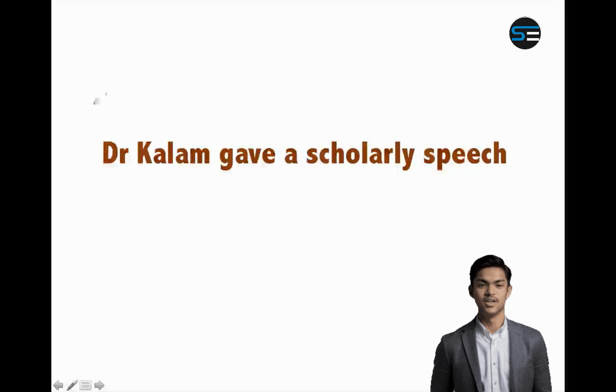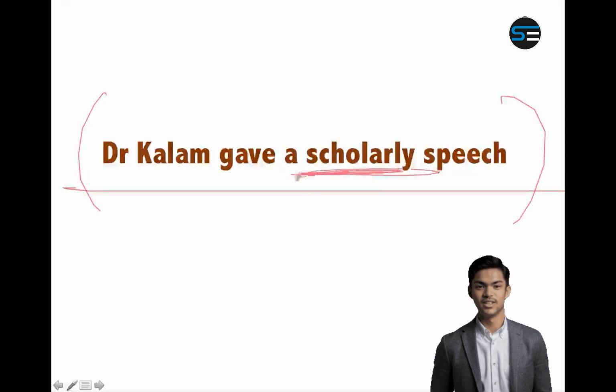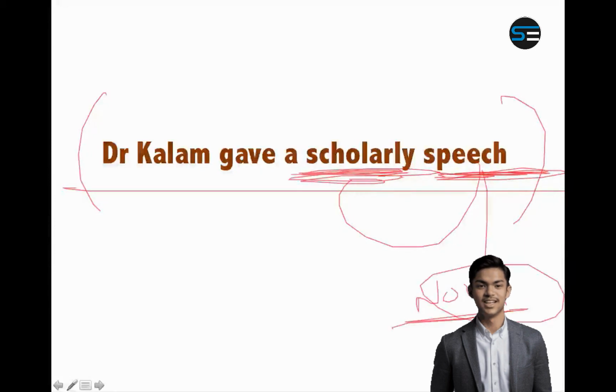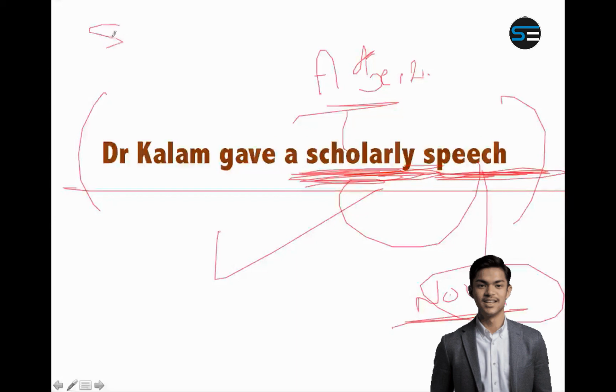Similarly, Dr. Kalam gave a scholarly speech. Is this correct? Now here this word is modifying speech. What kind of speech? Scholarly. And what is speech? Speech is a noun because it is a thing. Person, place, thing is a noun. So you need to modify a noun. Therefore you need an adjective. So is scholarly an adjective? Yes. So it is a correct sentence. The adjective for scholar is scholarly, and in a scholarly manner is the adverb.